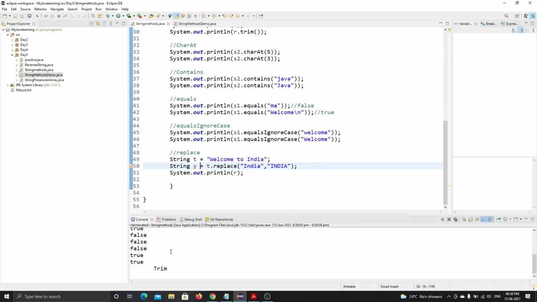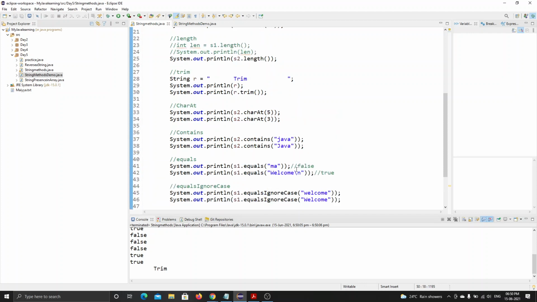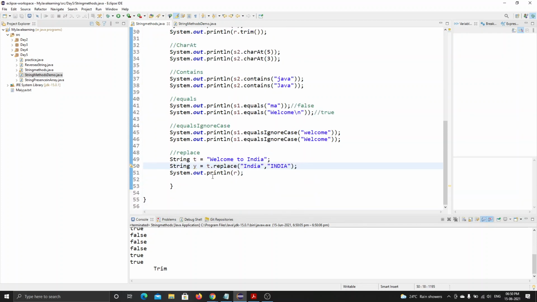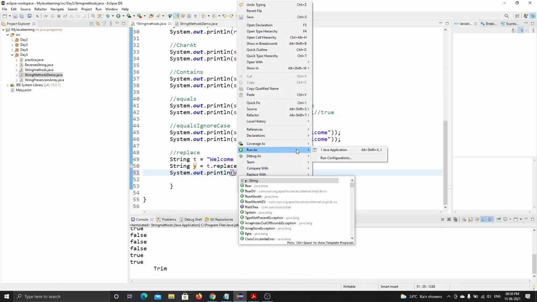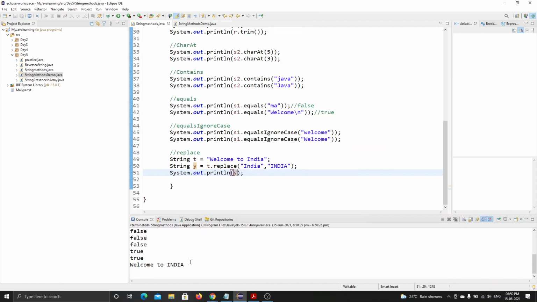See, it is giving me the error. Sir, I have to write y in the print statement too. See, it is replacing, right? T doesn't get affected, whether you use it inside the string or outside the string. Okay, outside the print statement, it doesn't affect.